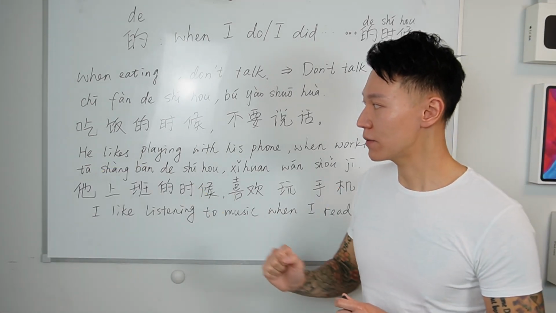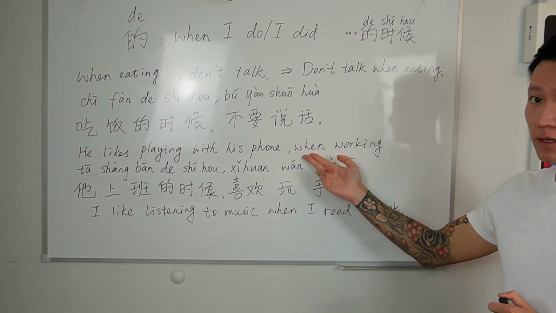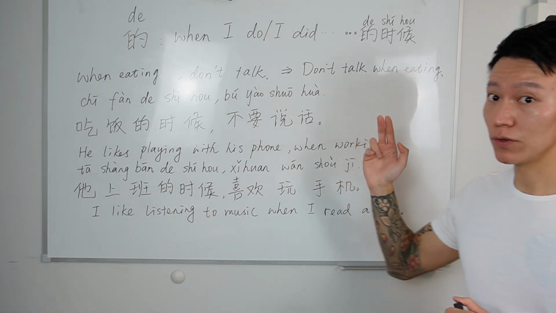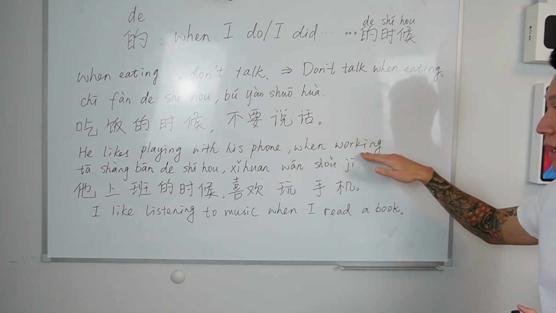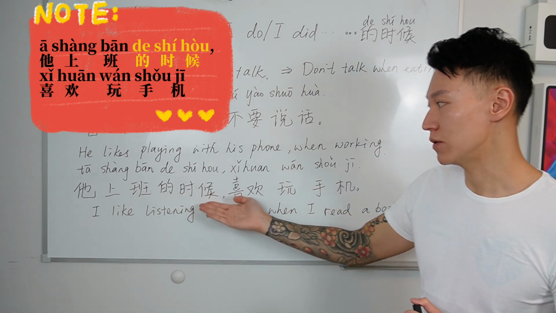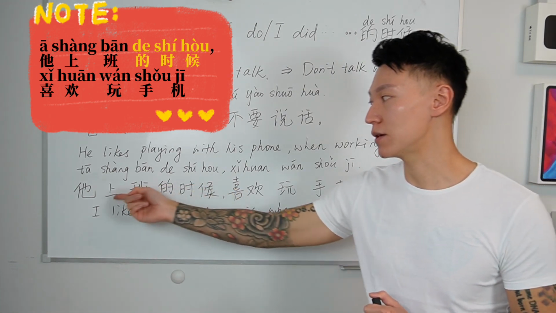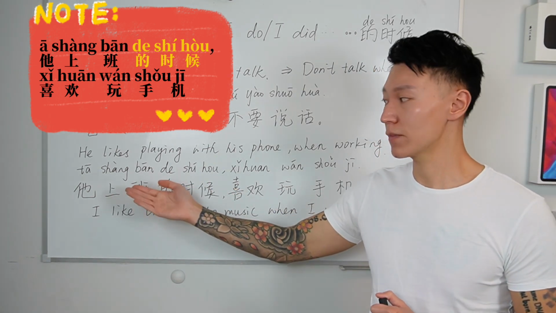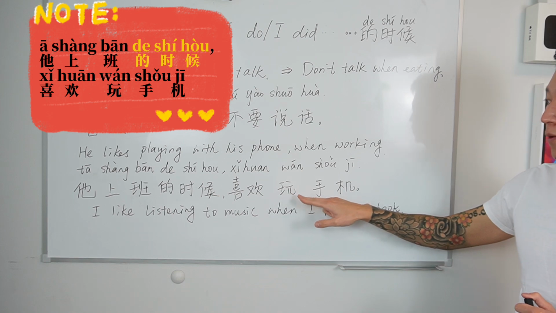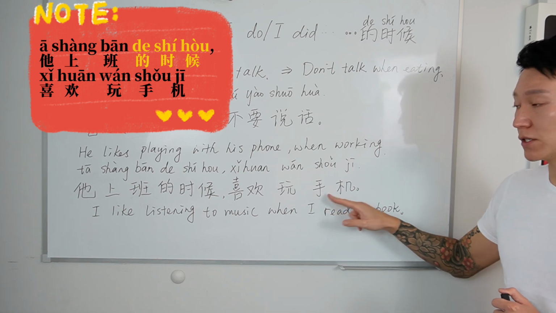So now let's look at the second one. He likes playing with his phone when working. You can see, in this English sentence, when working is placed at the end of the sentence. But when you say it in Chinese, you should put this part at the beginning. We have 他上班的时候, when he works or when he's working. He likes playing with his phone: 喜欢玩手机. Like 喜欢, play with 玩, phone 手机.